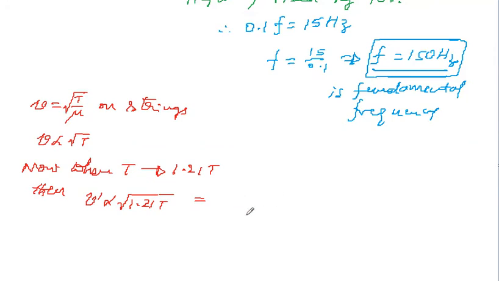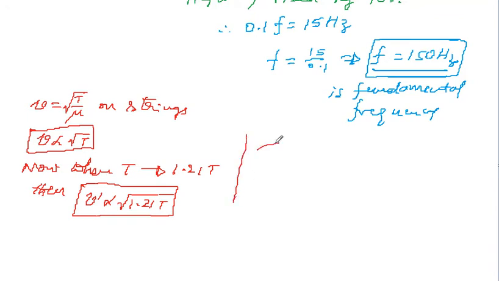I do one thing: I simply divide these two. So v dash divided by v is equal to